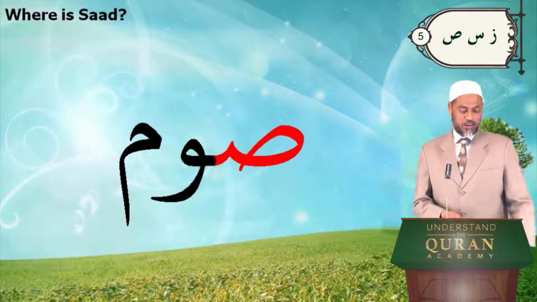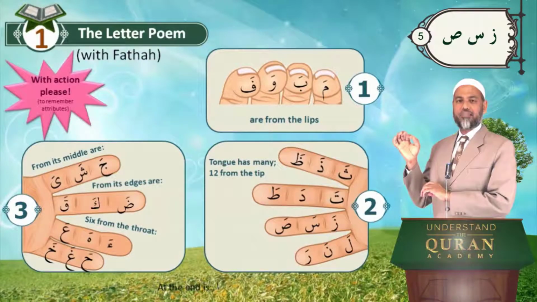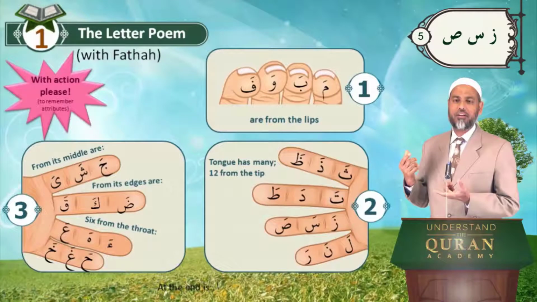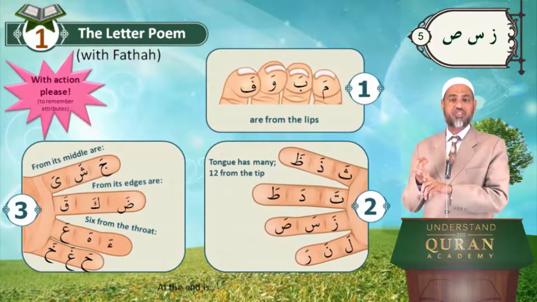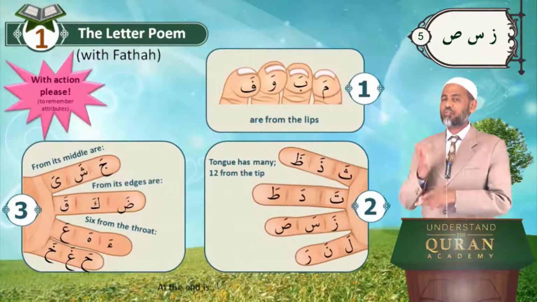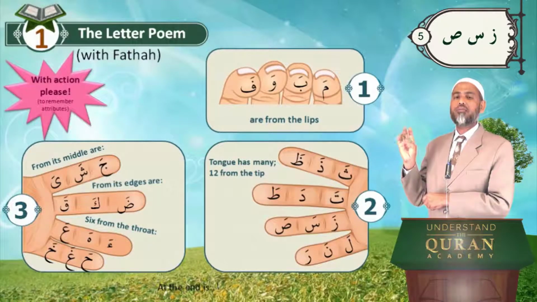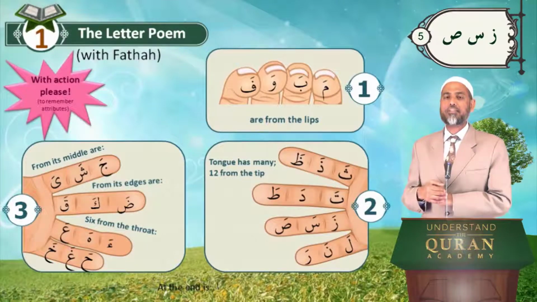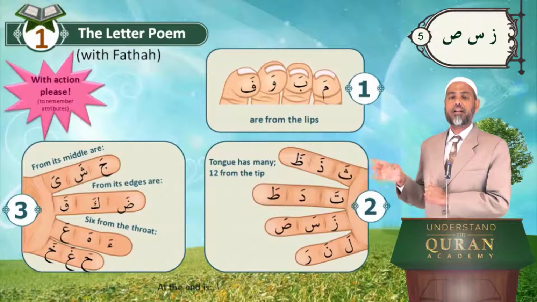So our poem is taking shape. Can you recite it with me? It's very important that you learn the letters with their right makharij and attributes by practicing with me. Ma, ba, wa, fa are from the lips. Tongue has many, 12 from the tip.